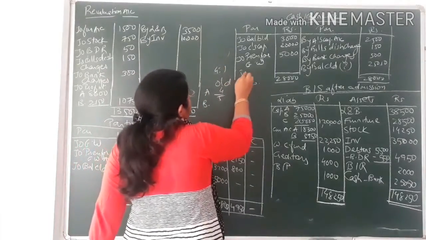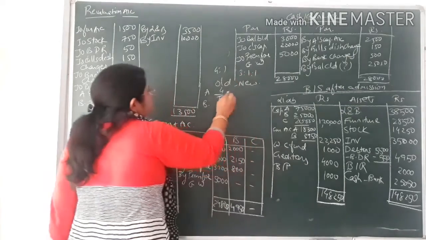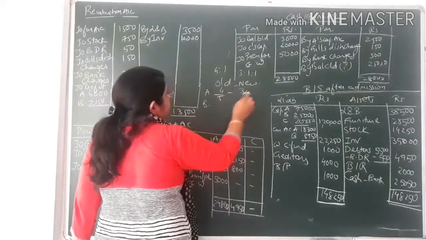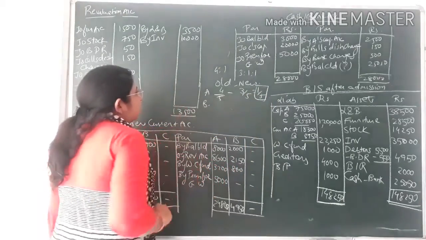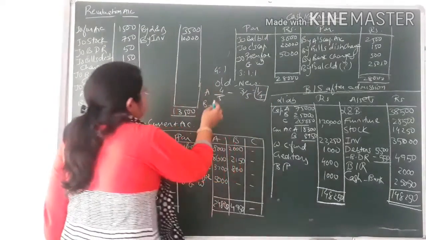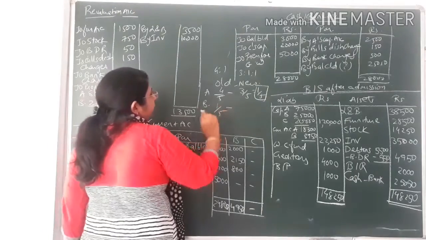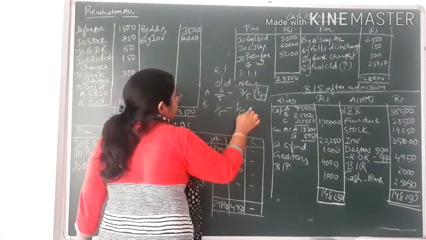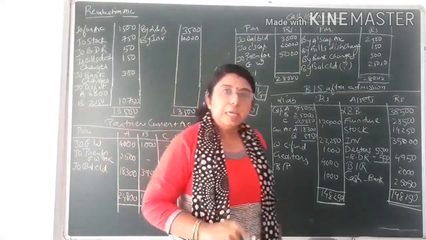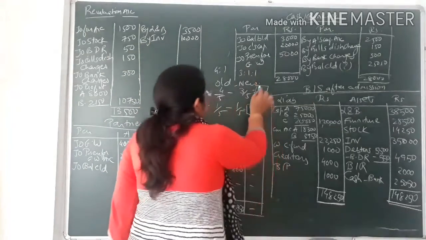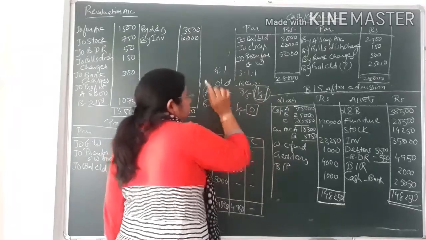And for new share, it is given 3:1:1. So new share will come to 3/5. So it would come to 1/5. In the same way, in case of B, old share is 1 by 5 minus 1 by 5. So it would be 0. It means neither he is sacrificing nor he is gaining. So only the sacrifice is done by partner A.